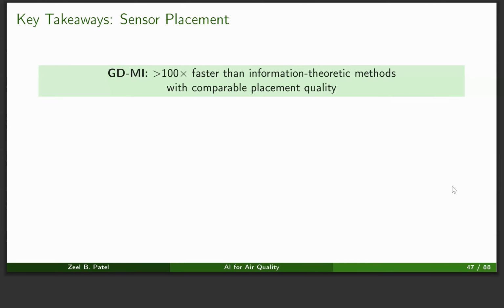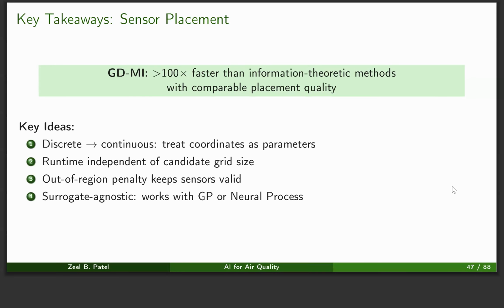Key takeaway from this chapter is that we have developed a 100x faster method than the information theoretic methods, with comparable placement quality. The key idea was to convert the discrete optimization problem into a continuous problem and treat the coordinates as the parameters. Here our runtime became independent of the grid size because there was no grid anymore.